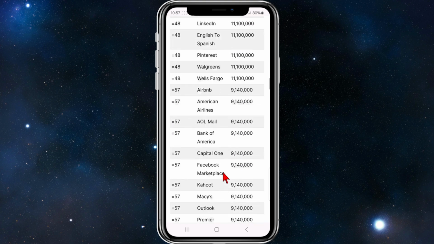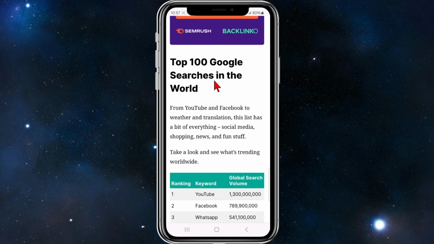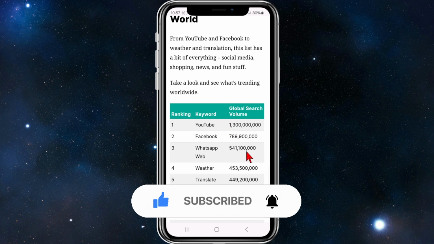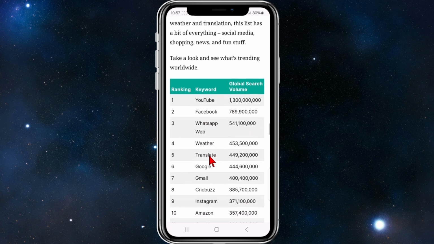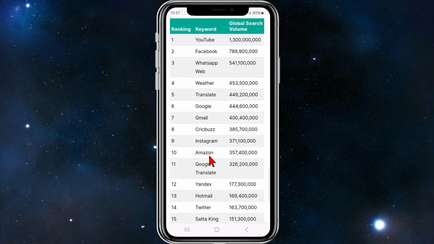But if you want to see the world's most searched terms, scroll down. And here we are, top 100 Google searches in the world. And as you can see, YouTube is number one with 1.3 billion, followed by Facebook, WhatsApp, Web, Weather, Translate, Google, Gmail, ClickBuzz, Instagram, and Amazon. So yeah, this is a cool little website for all these stats.